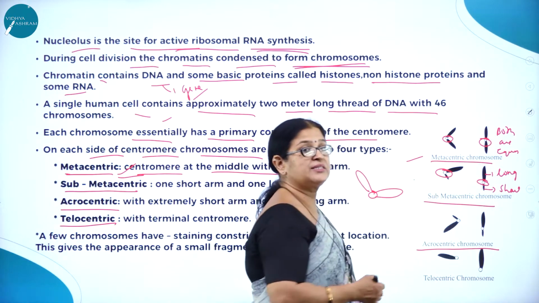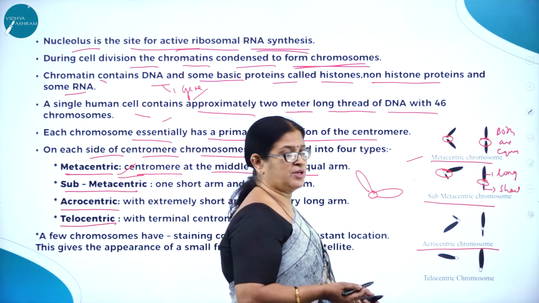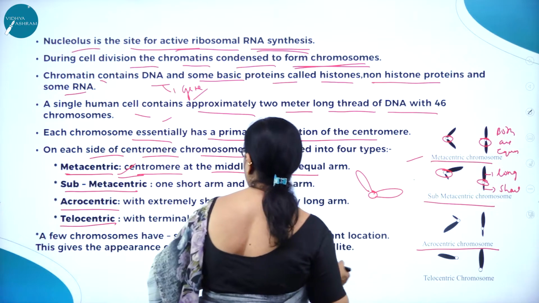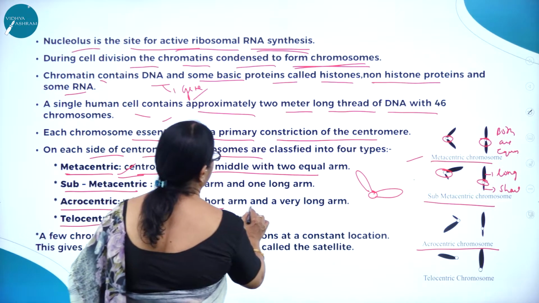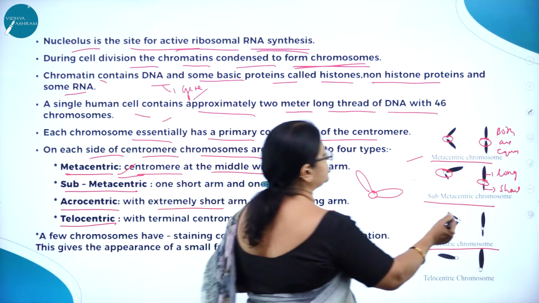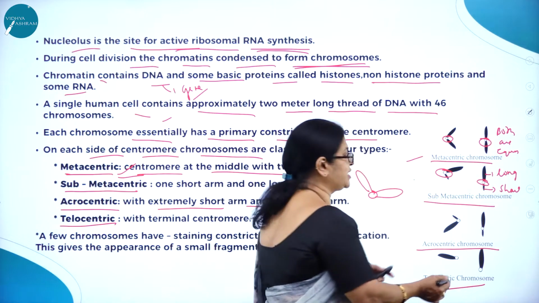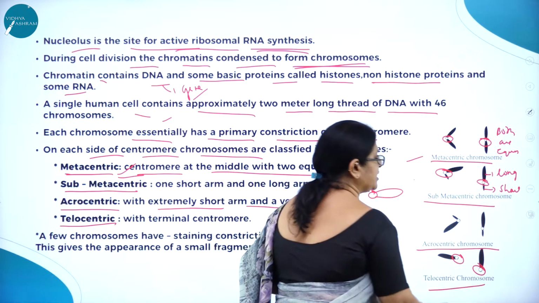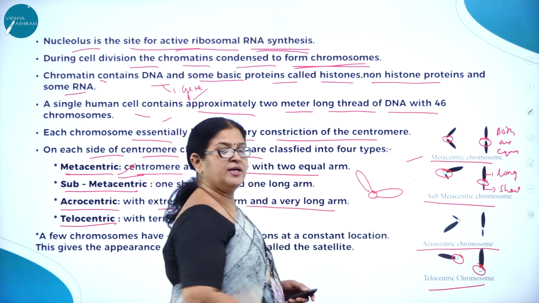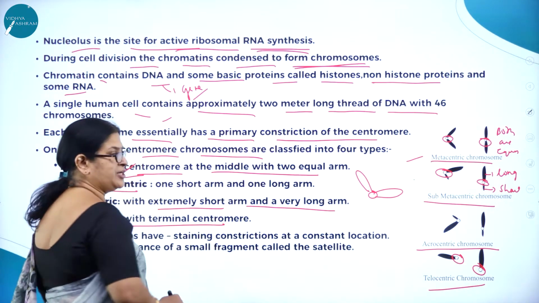Acrocentric, almost at the tip. Acrocentric, with an extremely short arm and a very long arm. Here we can see one arm is very short and the other arm is very long. Telocentric, almost at the terminal position. Here you can see the centromere is almost located at the terminal part of the chromosome, with the terminal centromere.